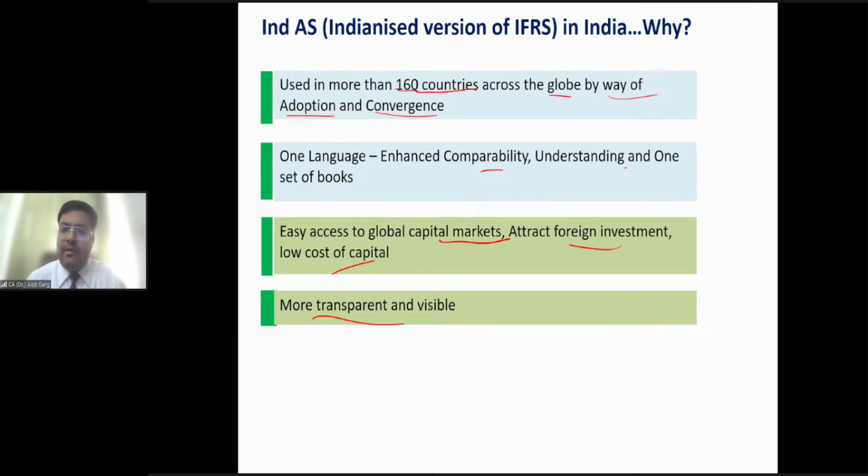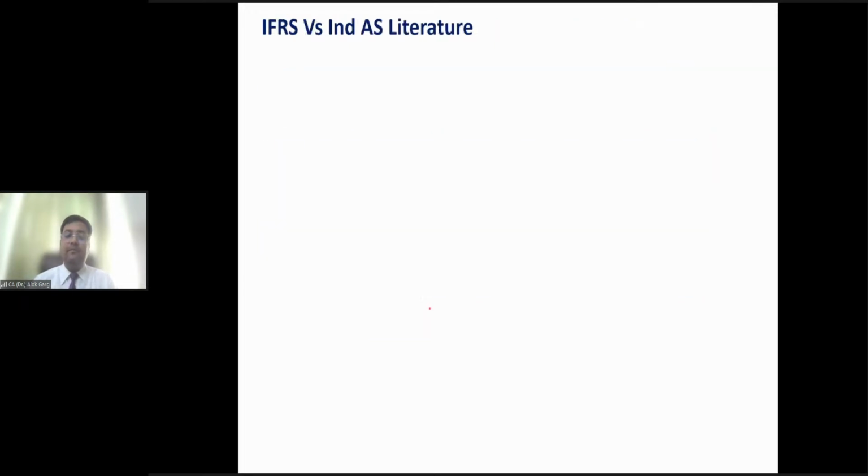For example, in accounting standards, we are only disclosing accounting policy, right? And these accounting policies are based on some judgment and estimates also. For example, for impairment, you are determining your cash generating unit, CGU, and finalizing the CGU depends on some estimates, right? So what estimates have we taken? This kind of judgment and estimate is also required to be disclosed in addition to the accounting policy. So these standards are more transparent and more visible, right? Is that clear?